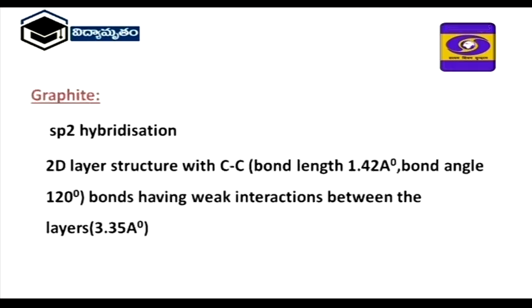Another crystalline form is graphite. Here graphite also has sp2 hybridization. So these form layers. One layer has hexagonal carbons. The bond length between carbon and carbon is 1.42 angstrom units, and the bond angle is 120 degrees. Here one layer is overlapping on another layer, and between layer and layer some weak attractions are there. So the distance between one layer and another layer is 3.35 angstrom units.